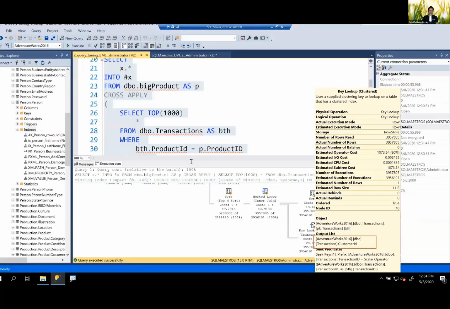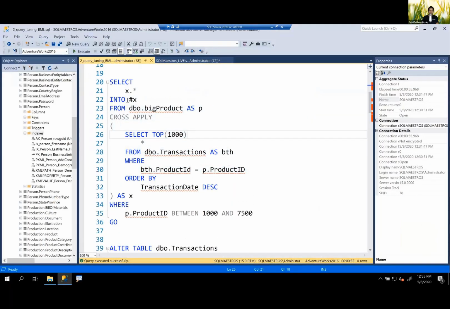Another bigger problem here is you have given insert, you have given select star, right? You see x dot star. What is x here? x is the name for this derived expression, and you say x dot star. Remember, you have surely learned about this, that star is always a bad practice. They never say select star from a table. Star means just get all the columns.